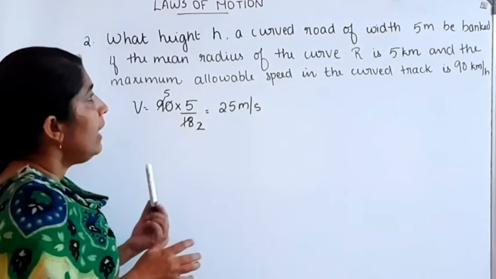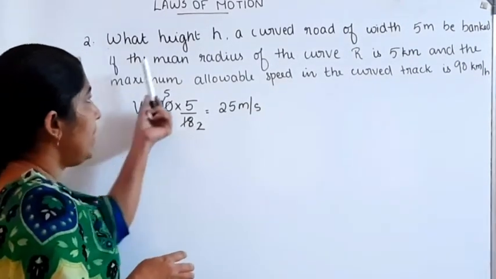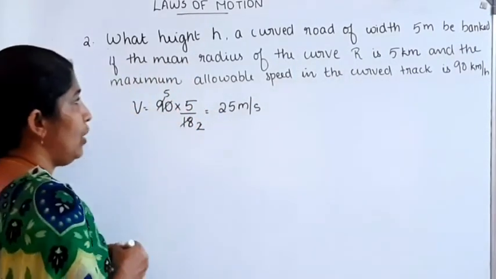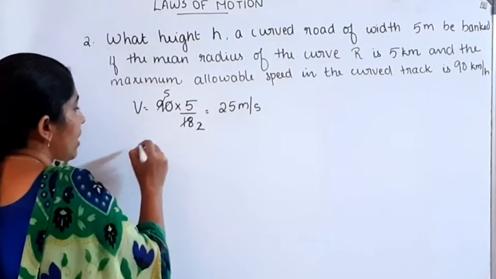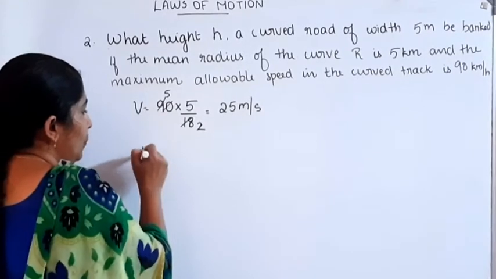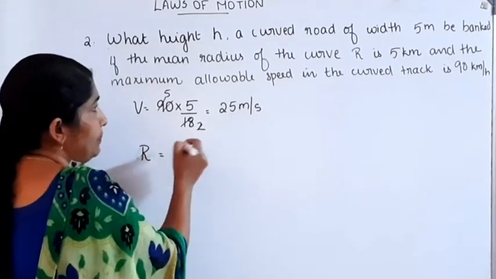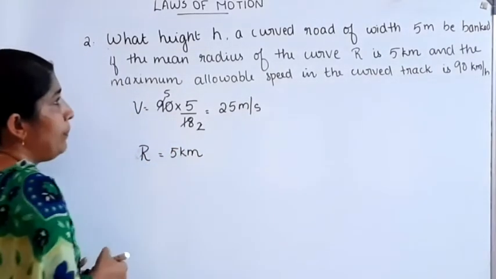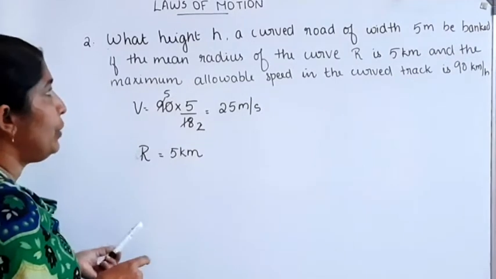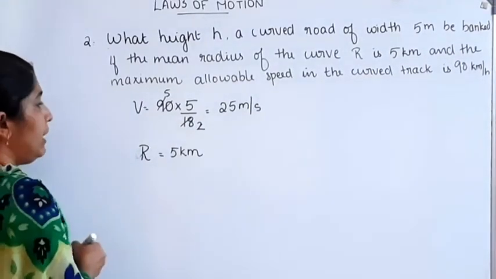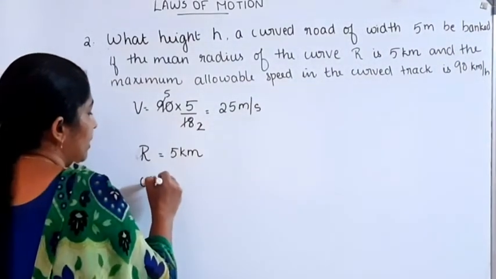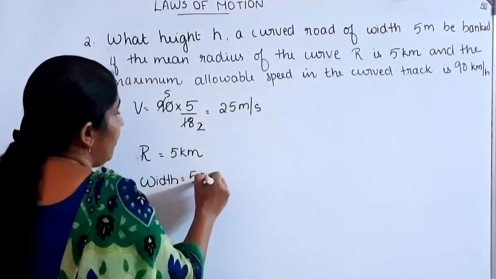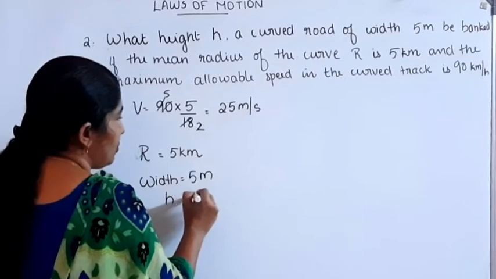The mean radius of curvature R is given. R is equal to 5 km. Radius of curvature, capital R, is equal to 5 km. The width of the road is given. Width W is equal to 5 meter. We want to find out height h.